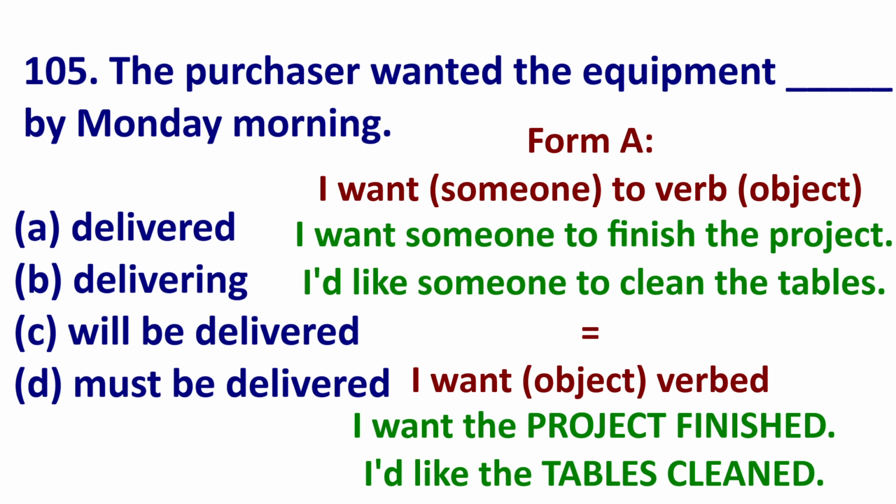If you don't care about the person, you don't care who does it, you can change this and say, I want object verb-ed. Let's look at an example. I want someone to finish the project. So I put project after want and add -ed. I want the project finished. Or I'd like someone to clean the tables. The object is tables. I'd like the tables cleaned.